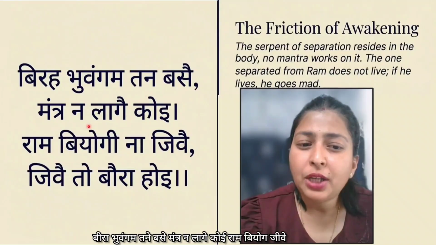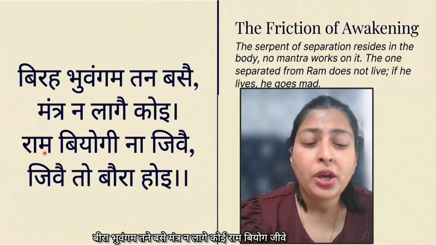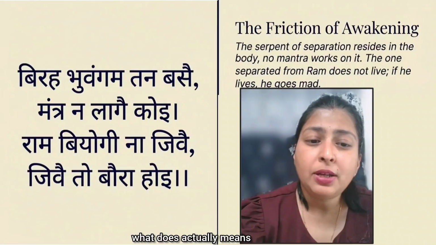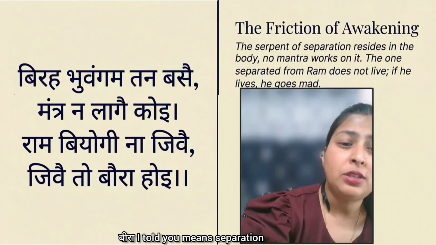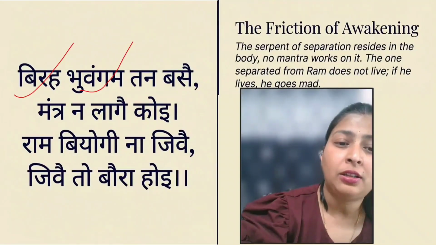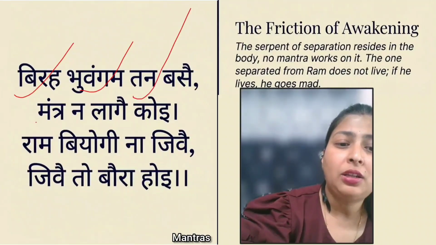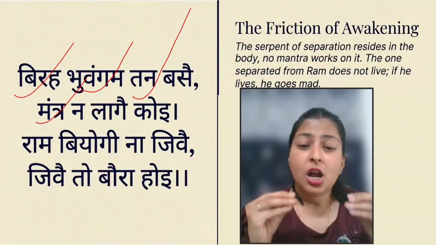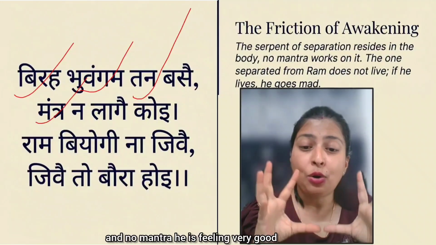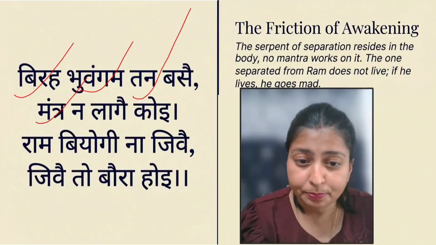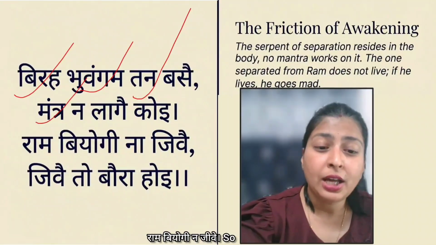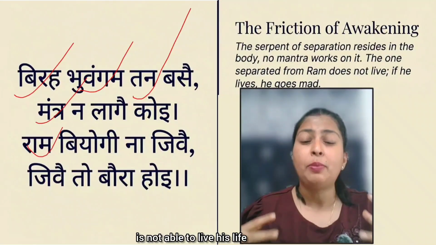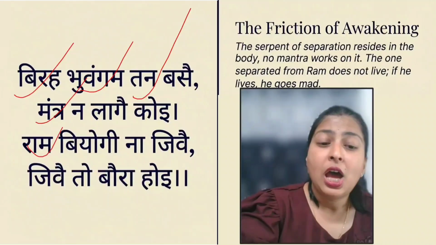बिरा भुवंगम तने बसे मंत्र न लागे कोई राम बियोगी जीवे ना जीवे तो बोरा होए. So what does it actually mean? Bira, I told you, means separation. Bhuangam means serpent. Tan means body. Mantras, when Kabir is getting separated from God, no mantra can cure him. Ram Biyogi na jive. So if he is getting separated from God, he is not able to live his life.